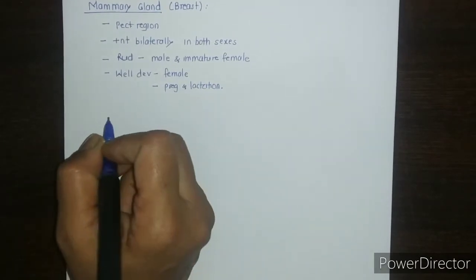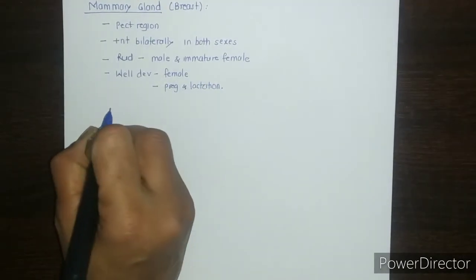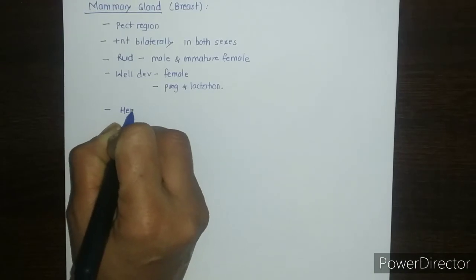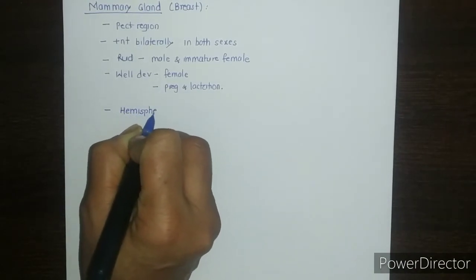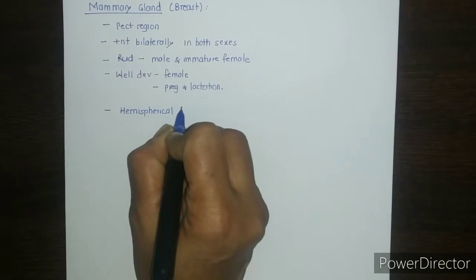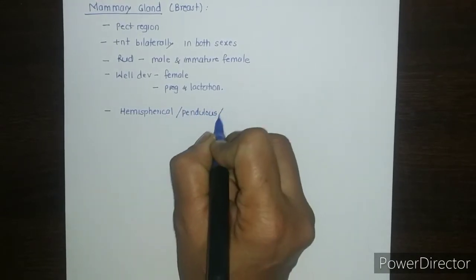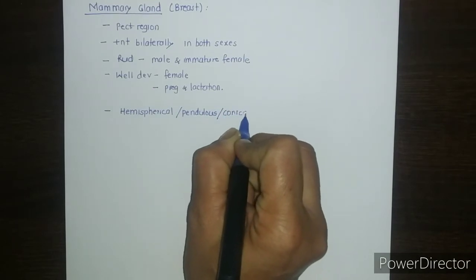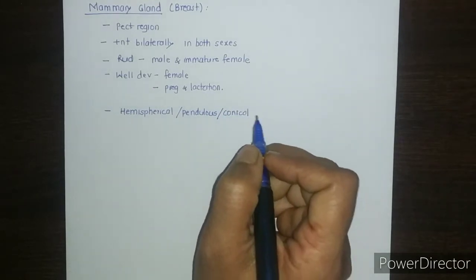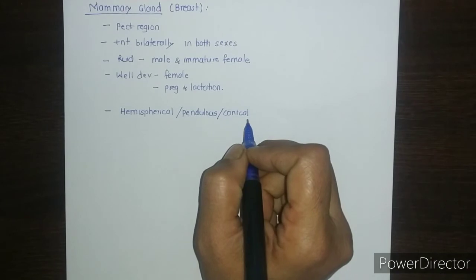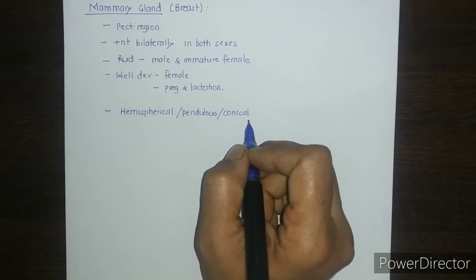Its shape varies in adult female. It may be hemispherical, it may be pendulous, or it may be conical in shape, but its circular base always remains constant.